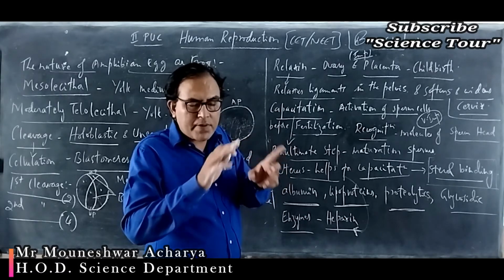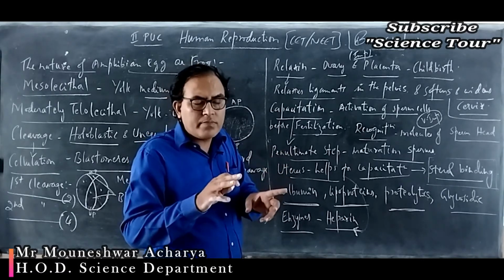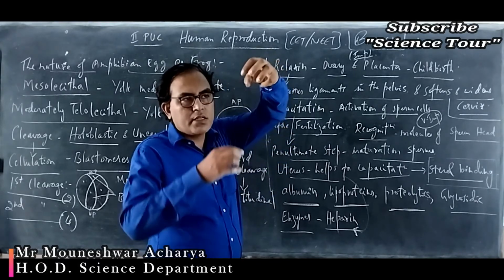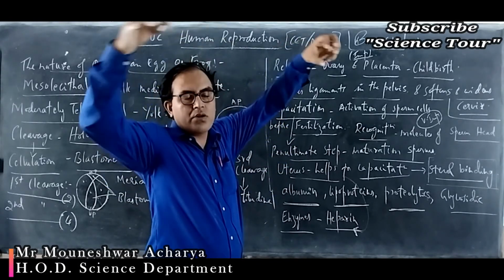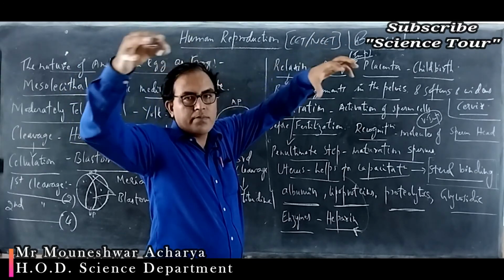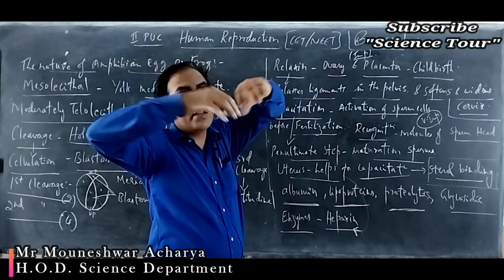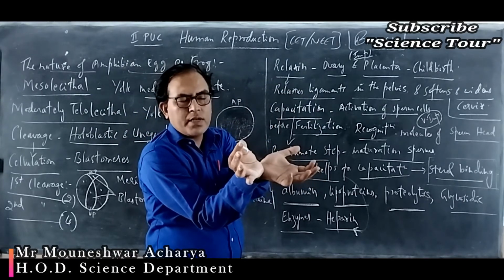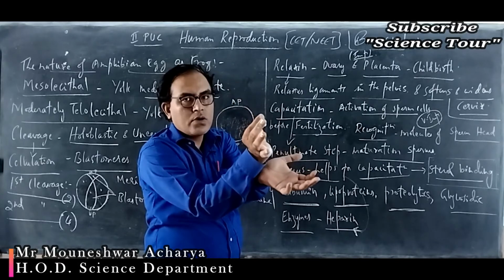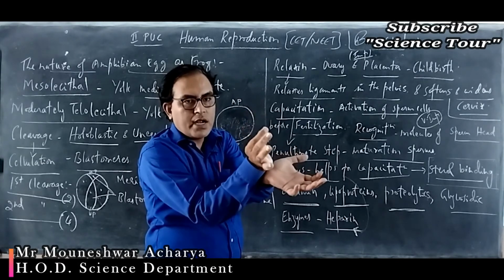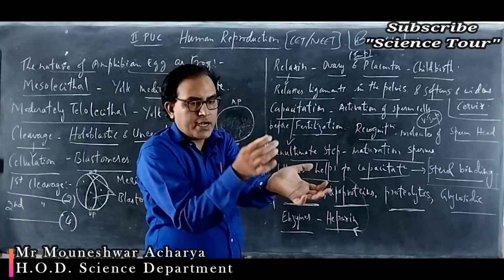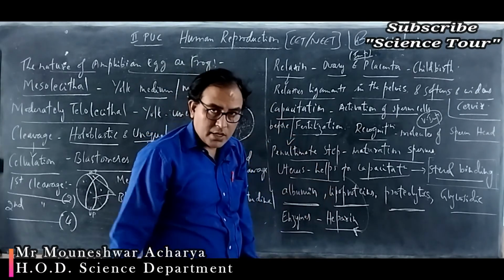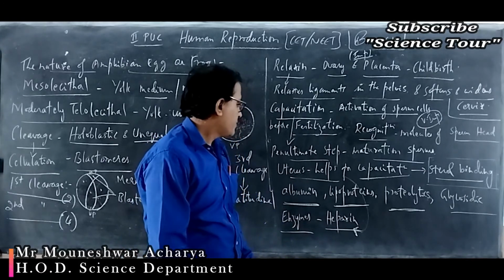It has the capacity to fertilize the ovum, so that from the acrosome region the different enzymes like hyaluronidase and zona lysin will release, and that will act on the layers of the ovum like corona radiata, zona pellucida and the plasma membrane, and dissolve these walls, and the sperm nucleus will mate with the egg nucleus.